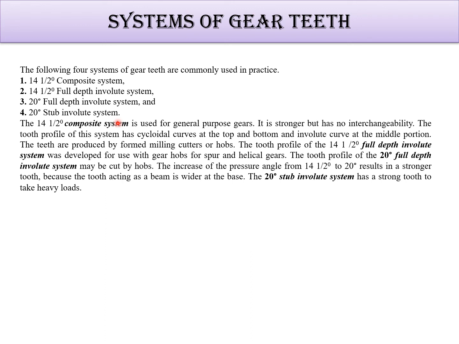The 14.5 degree full depth involute system was developed for use with gear hobs for spur and helical gears. This system is more commonly used, that is full depth. Full depth cutting means a purely involute profile, so interchangeability is there, and it is mostly used. The 20-degree full depth system is most probably used. The 20-degree stub system is used when you need very strong teeth and very heavy loading conditions.